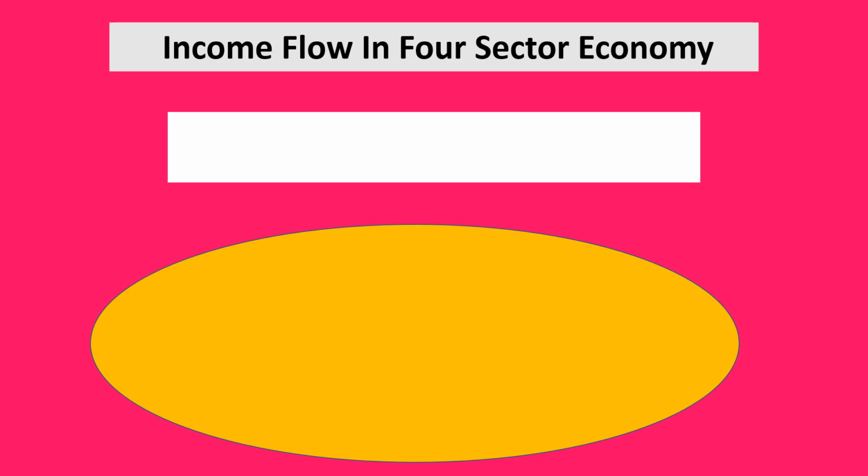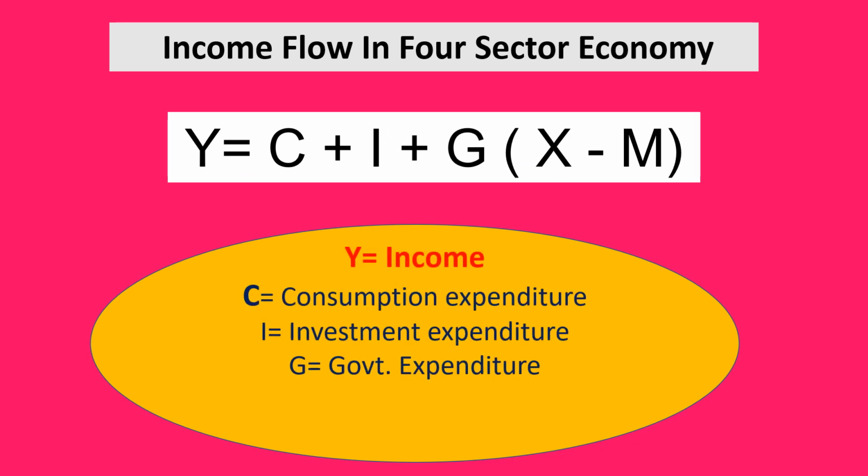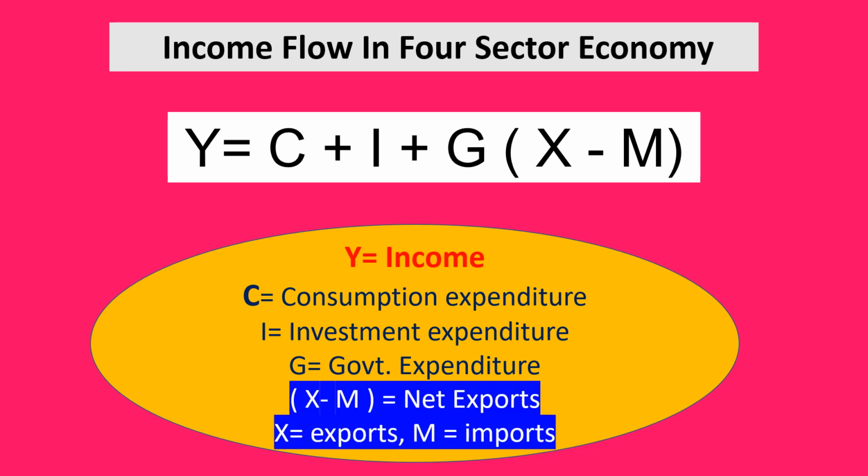Income flow in four sector economy. It is referred as Y is equal to C plus I plus G plus X minus M. Y refers to national income, C refers to consumption expenditure, I refers to investment expenditure, G refers to government expenditure, and X minus M refers to net exports of goods. X refers to exports and M refers to imports.